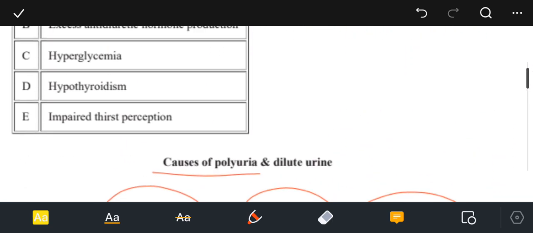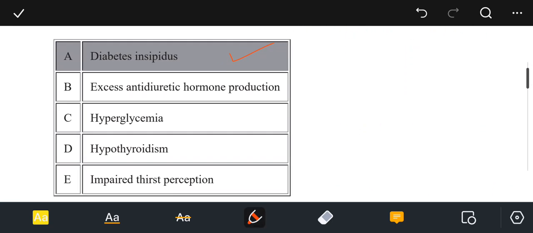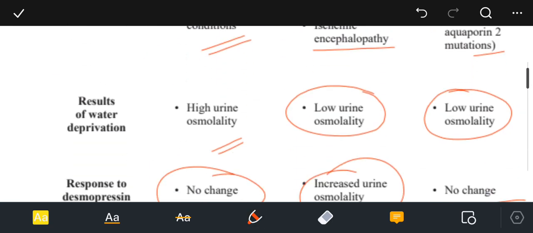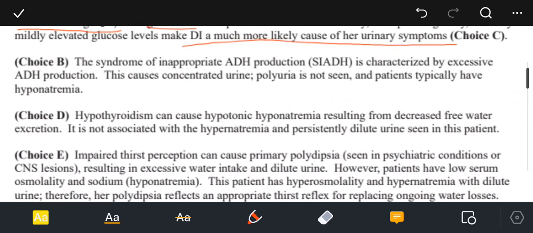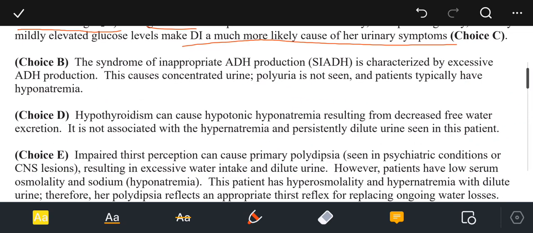The choice beta, that is excess antidiuretic hormone production. This is not the option of choice because the syndrome of inappropriate ADH production is characterized by excessive ADH production. This causes concentrated urine. Polyuria is not seen and the patients typically have hyponatremia.